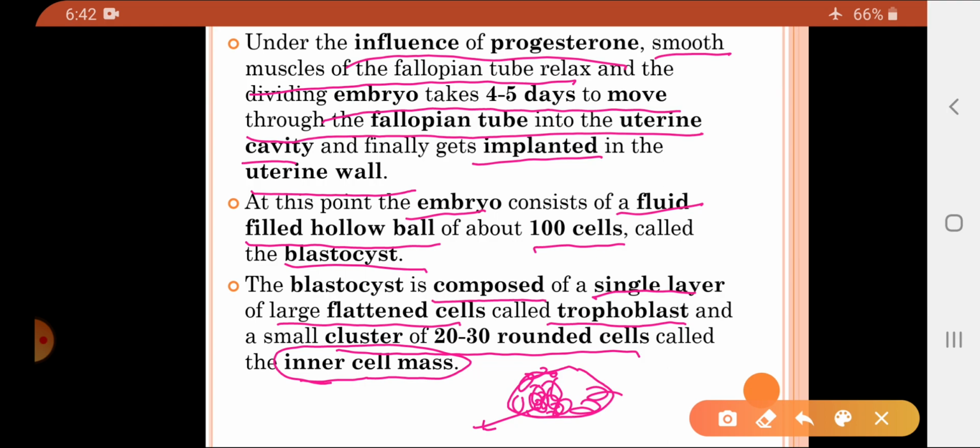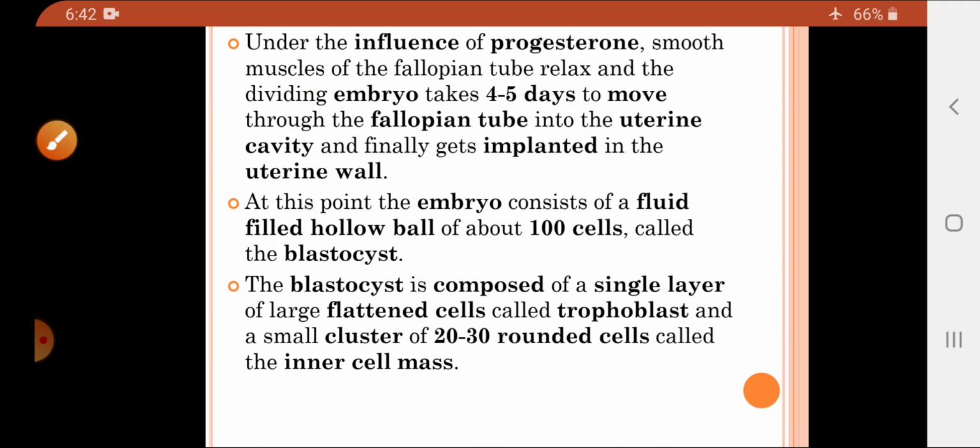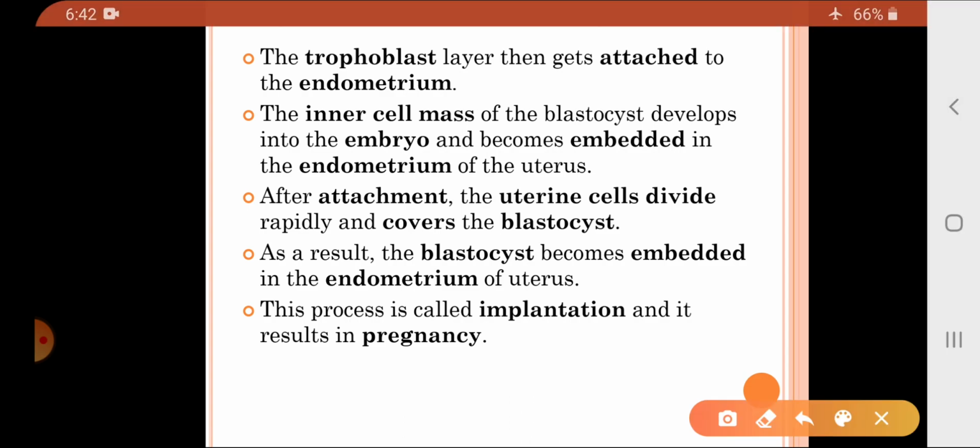The cells of the trophoblast are large flat cells, whereas the cells of the inner cell mass are rounded cells. Now what happens to the trophoblast? This trophoblast layer gets attached to the endometrium. The endometrium is the inner wall of the uterus, and the trophoblast later takes part in the formation of the placenta, which you will study later.